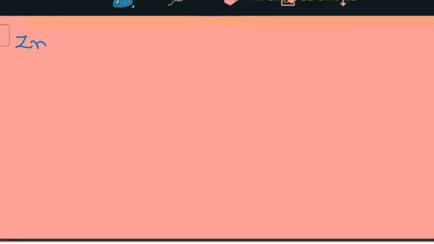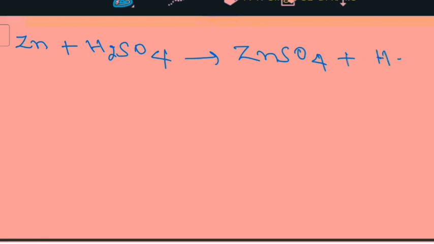And next, the equation. Now what is the reaction or what will be the equation? As you have read, see the chemical reaction. Only zinc reacts with sulfuric acid, but copper does not. It converts into zinc sulfate and hydrogen gas. Hydrogen gas evolves.